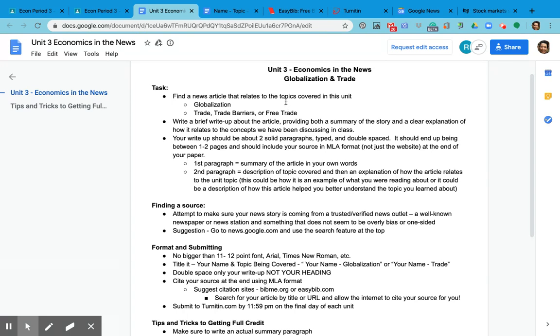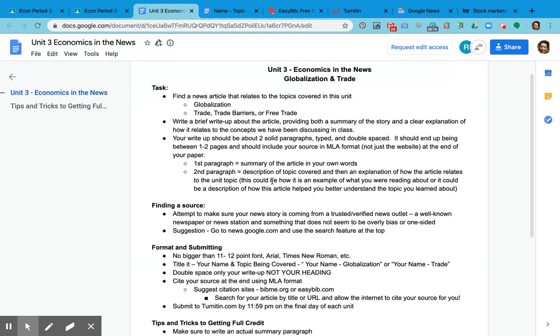So again, what you're doing is you are writing two solid paragraphs. The first paragraph should be a summary of the article in your own words, and the second paragraph should be a description of the topic covered and an explanation of how the article relates to this unit. Another way to think about it is, what more have you learned about globalization and or trade because of this newspaper article?